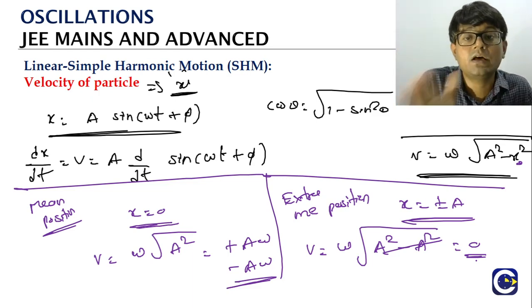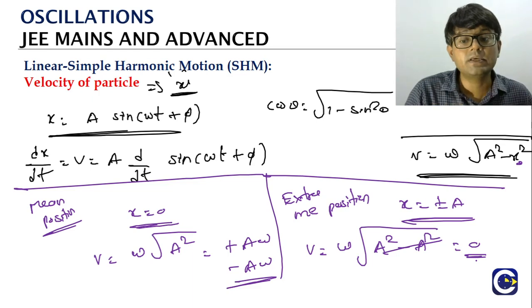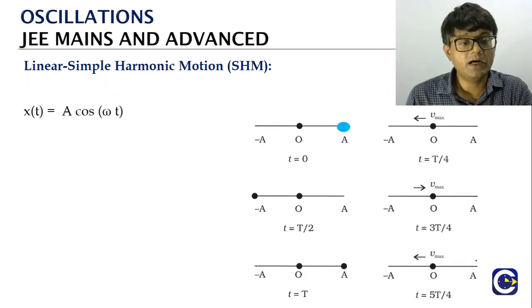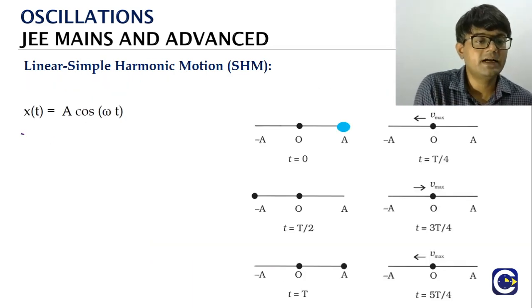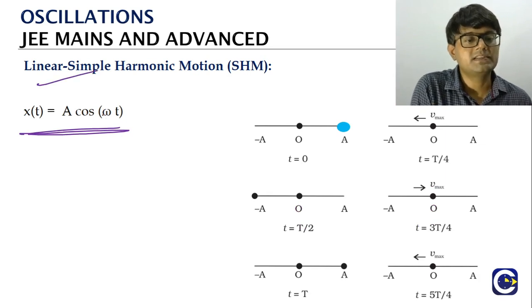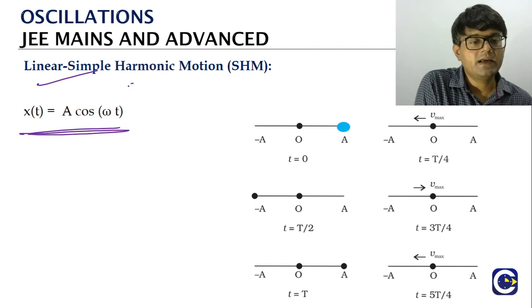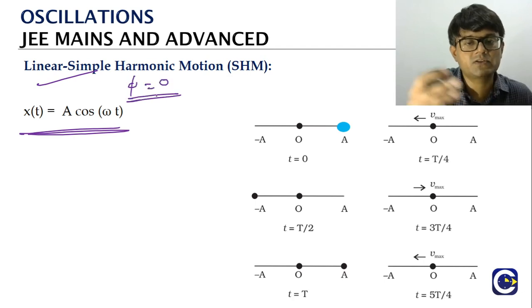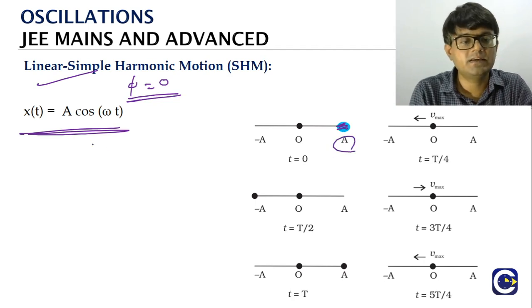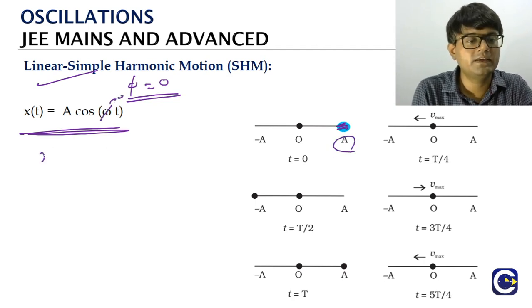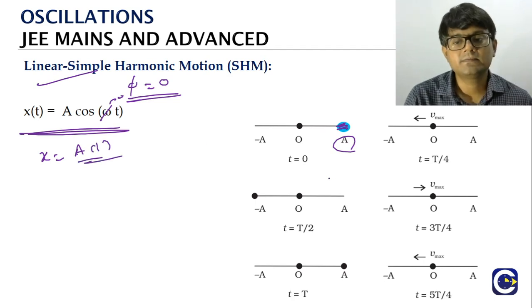So this is how the velocity of the particle in SHM is going to change. Now if you try to understand this, let's say we will go with this function, a cos omega t, where we are taking the initial phase or phase constant as 0. Starting where we will be at, if you put t is equal to 0, x will be equal to a into cos 0, which is 1, that is a. This is where we will start.